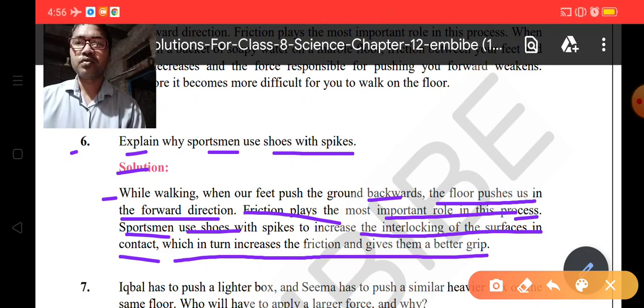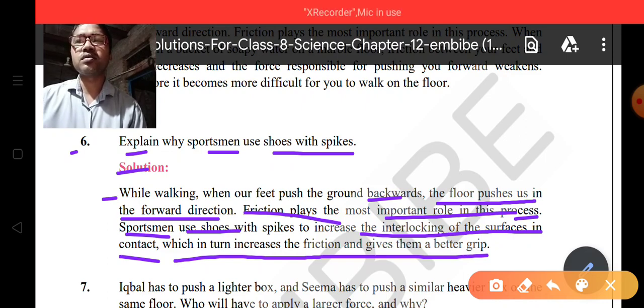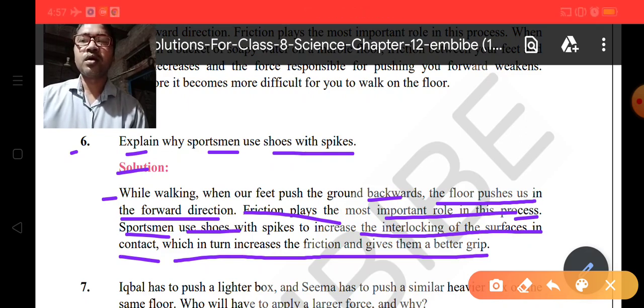Okay, so this is very interesting. To increase the friction, they use spike shoes. Okay, so your answer, you can write the answer in your own words, like the sportsman uses shoes with spikes to increase the friction and to get better grip with the ground.